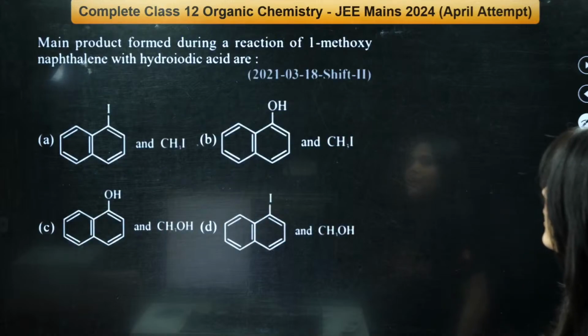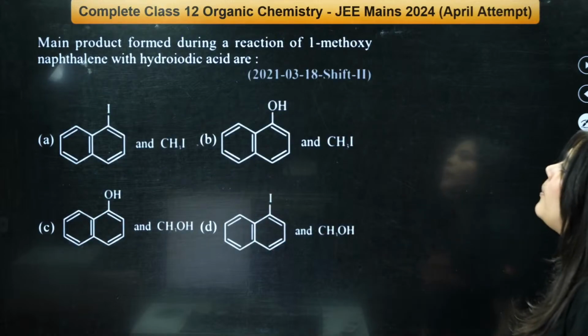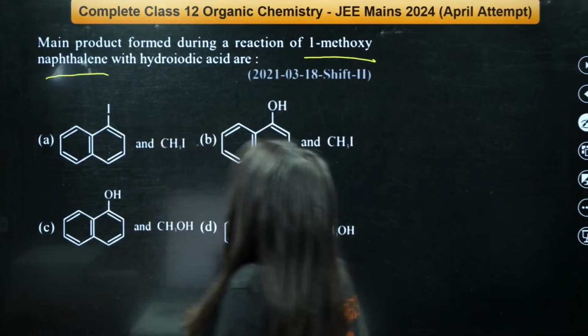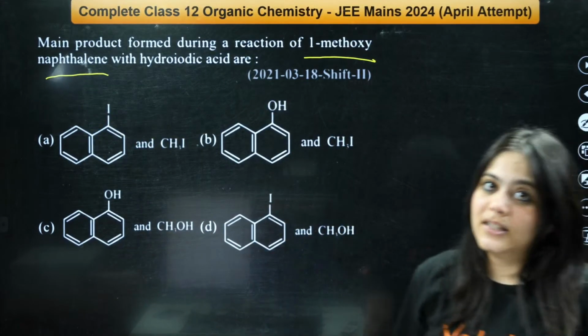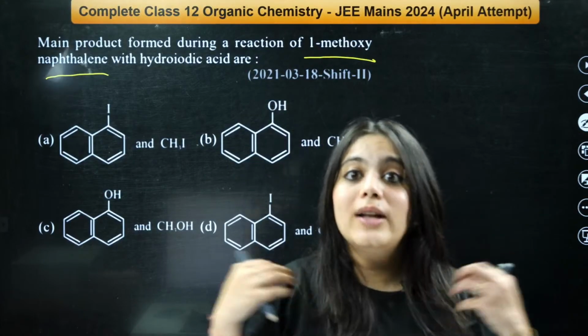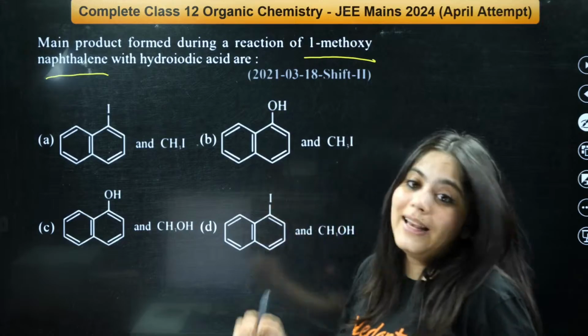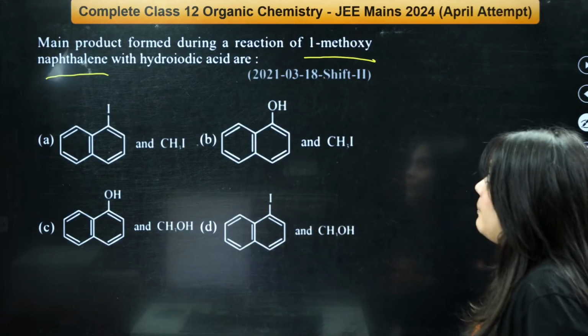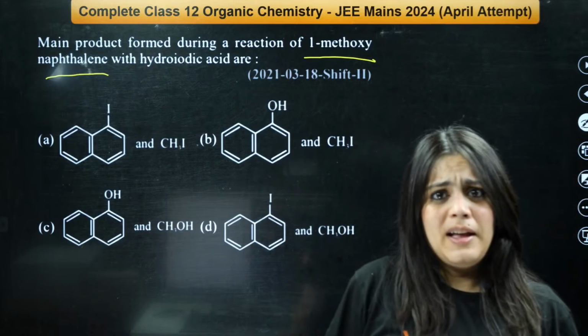Chalo, next question. Main product formed during a reaction of 1-methoxy-naphthalene with hydroiodic acid. First of all, try to draw the structure of 1-methoxy-naphthalene. I will not tell you what it looks like. I'll give you 30 seconds to try this question. What do you think is the structure of 1-methoxy-naphthalene?